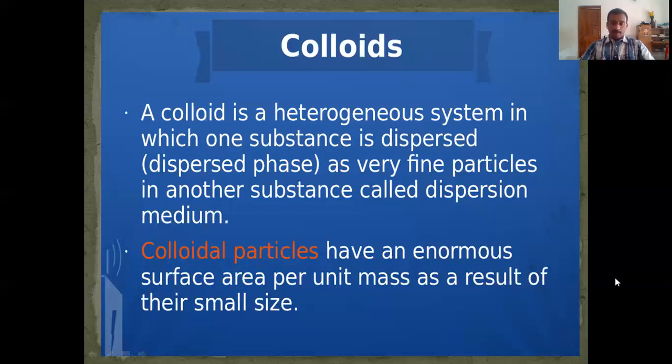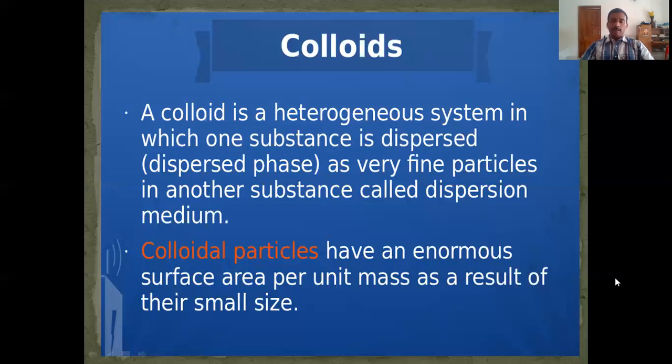Now we can directly go to the colloids and their classification. One of the peculiarities of these colloidal particles is that they have enormous surface area per unit mass. Because of its small size, it has large surface area when you compare it with its mass. That is one of the important peculiarities of colloidal particles.